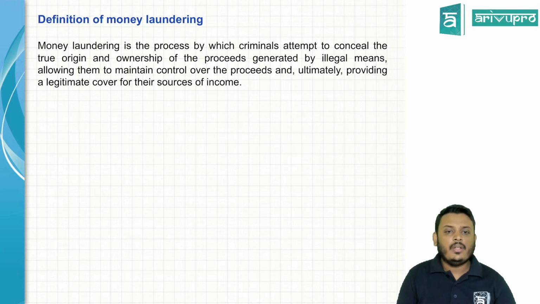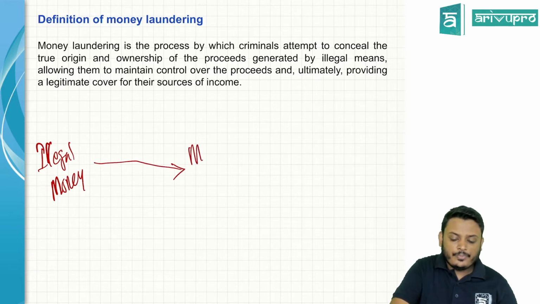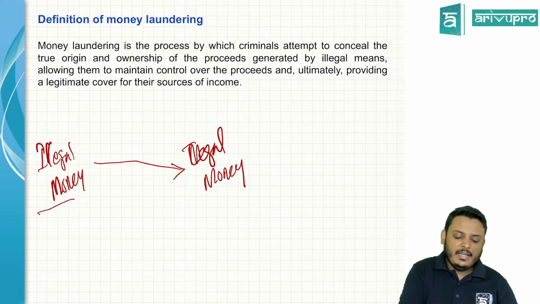Money laundering is a process to convert illegal money to legal money.